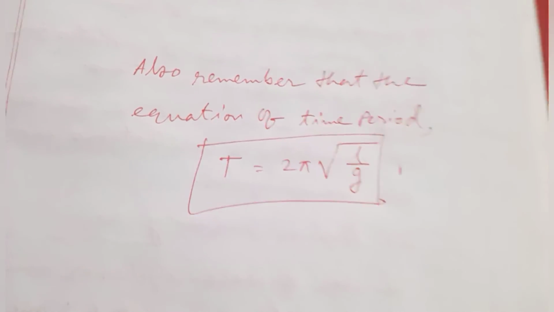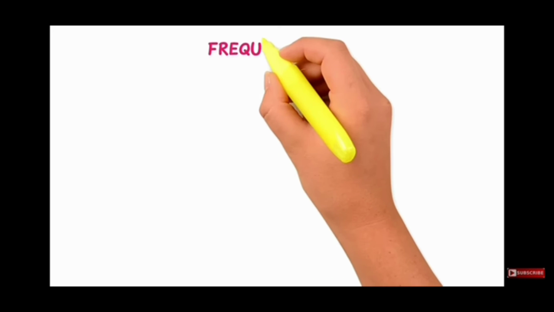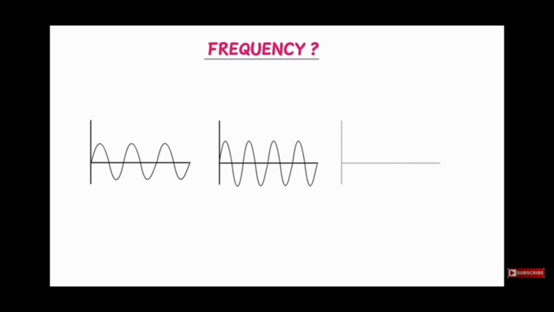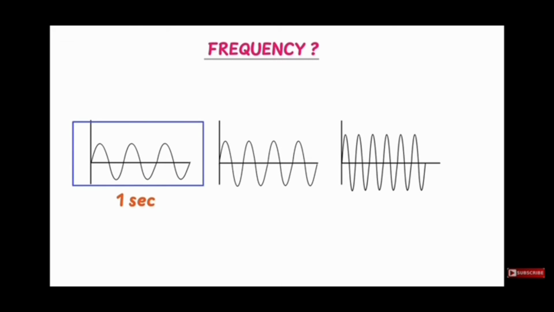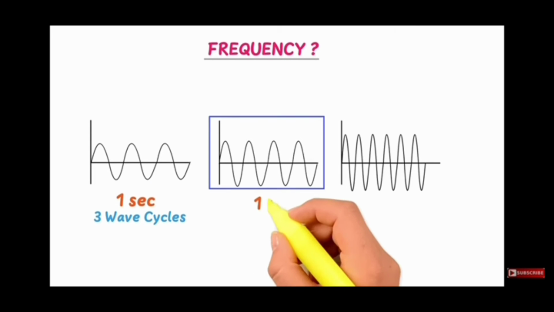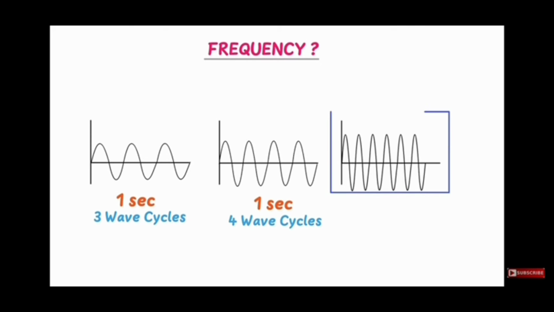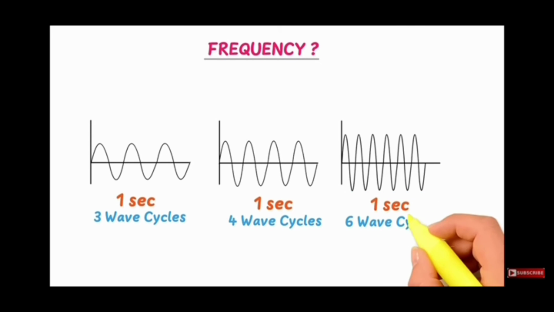Finally, let me discuss frequency. What is frequency? Consider the motion of these three waves. Let's say in 1 second the first wave completes 3 wave cycles or 3 oscillations. In 1 second the second wave completes 4 wave cycles or 4 oscillations, while the third wave in 1 second completes 6 oscillations or 6 wave cycles.